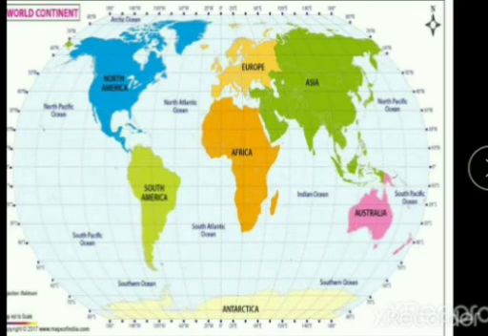The third largest ocean is the Indian Ocean. This is the only ocean which is named after a country, that is India, and Asia lies to its north, Australia to its east, and Africa to its west. The two important parts of this ocean are the Arabian Sea and the Bay of Bengal. You might have heard of these, right? So the Arabian Sea and the Bay of Bengal are the two important parts of this Indian Ocean.